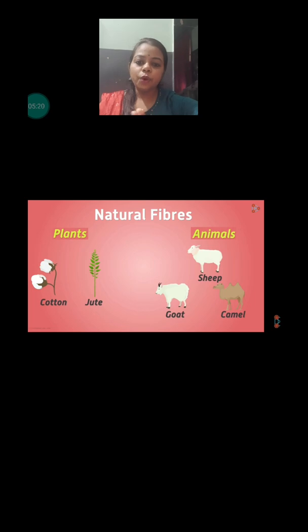Plants like cotton or jute are used to produce cotton fibers or jute fibers, whereas different animals like yaks, rabbit, sheep, goat, camel, and other animals which have fur are used to make the fibers.